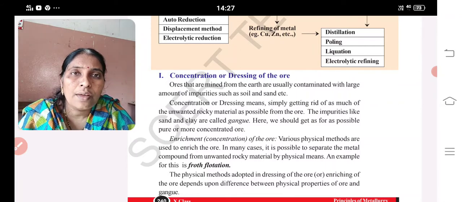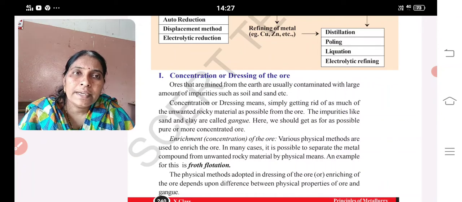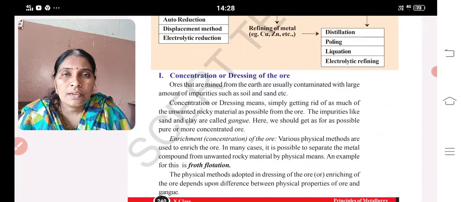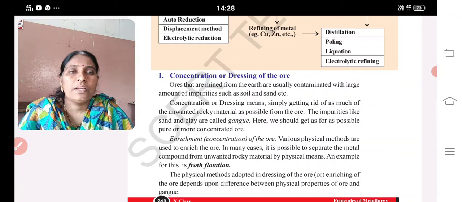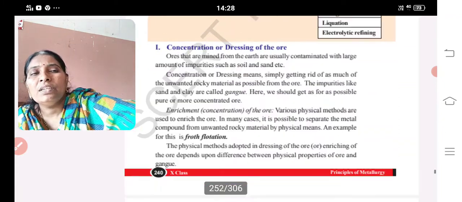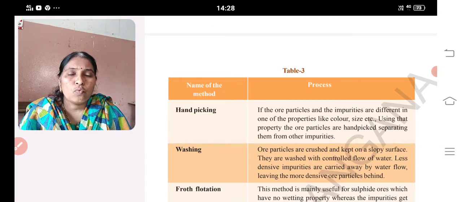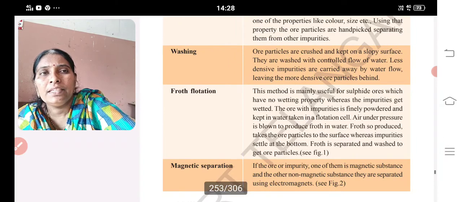So removing unwanted impurities like sand and clay, this method is known as dressing or concentration. In dressing and concentration, the enrichment of the ore depends upon four physical methods: hand picking, washing, flotation and magnetic separation.